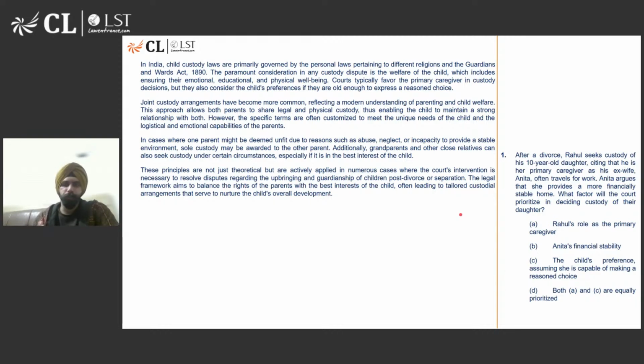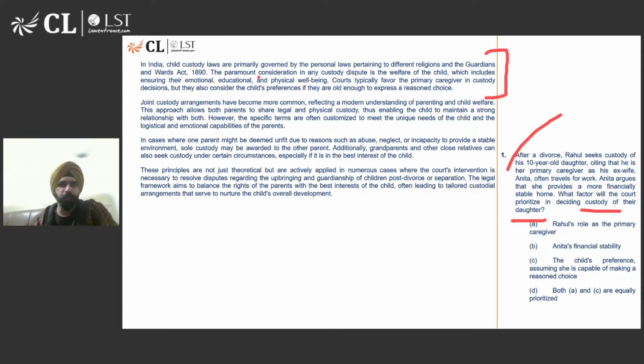Let's read the question. After a divorce, Rahul seeks custody of his 10-year-old daughter, citing that he is the primary caregiver as his ex-wife Anita often travels for work. Anita argues that she provides a more financially stable home. What factors will the court prioritize in deciding the custody of the daughter? Now, you don't have to answer it based on what you think. You have to answer it based on what is given in the principle. Let's read the principle or the passage in this context.